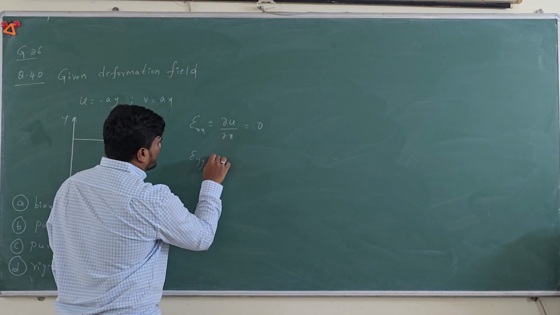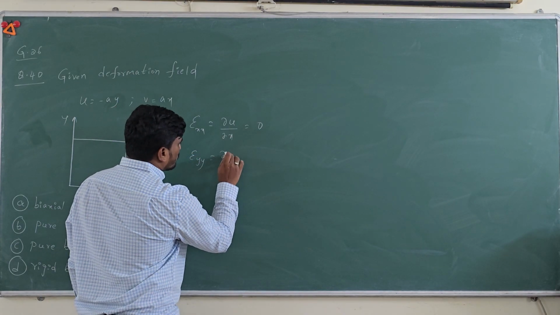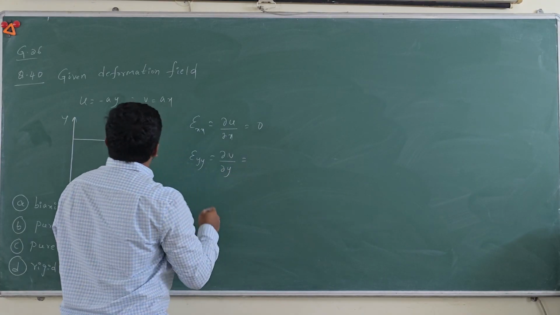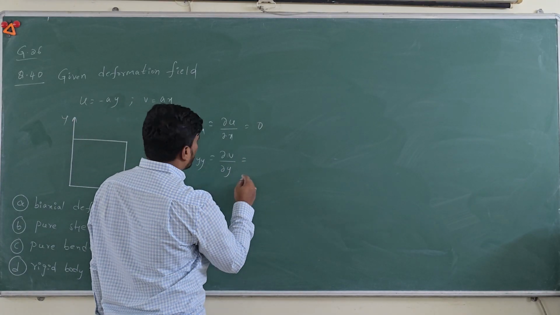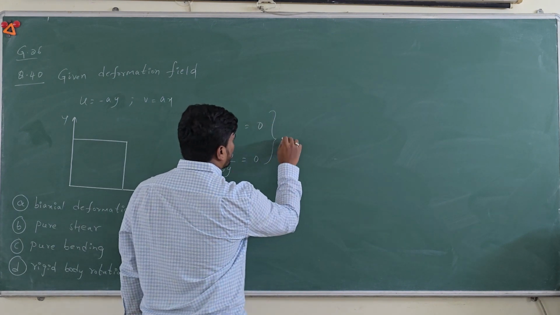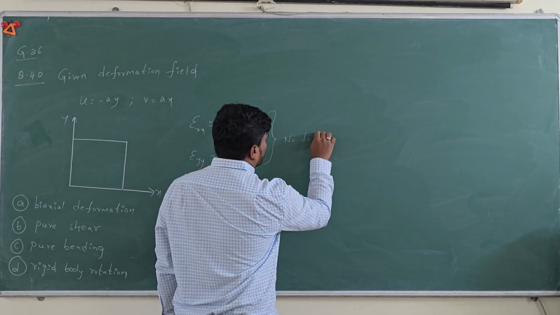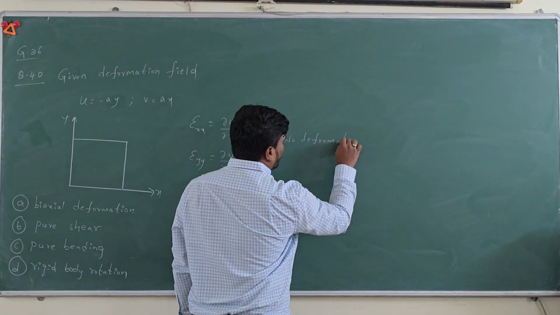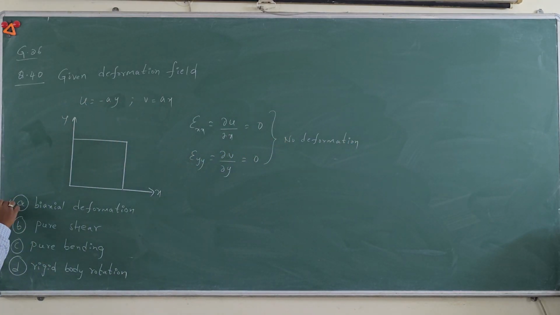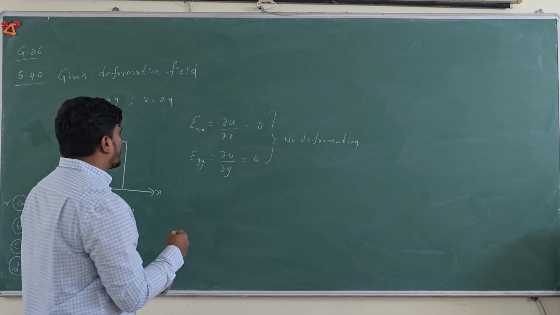Similarly, strain in the y direction can be written as dou v by dou y. Since v is also independent of y, you will get 0. So from these two, you can say no deformation. Okay, option A is wrong. There is no axial deformation in both the directions.